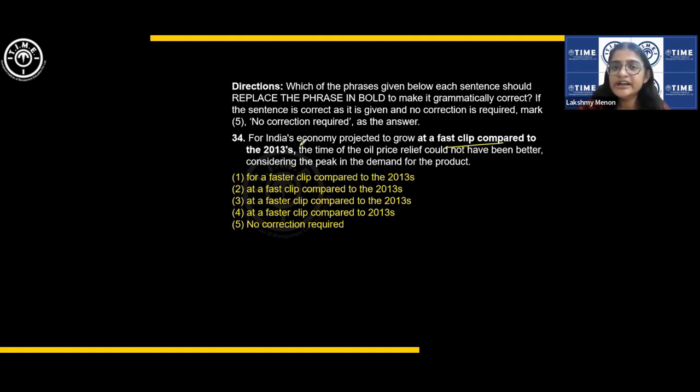So let us see. For India's economy projected to grow at a faster clip, no. At a fast clip, no, you need faster. At a faster clip compared to the 2013s. Only problem is 2013s is not a correct usage, right? Maybe they are referring to the month there. This apostrophe is not required, by the way. You say the 2020s, then 21, 22, 23. 2013 is a year, but maybe they're talking of the months there. Maybe. We don't know.